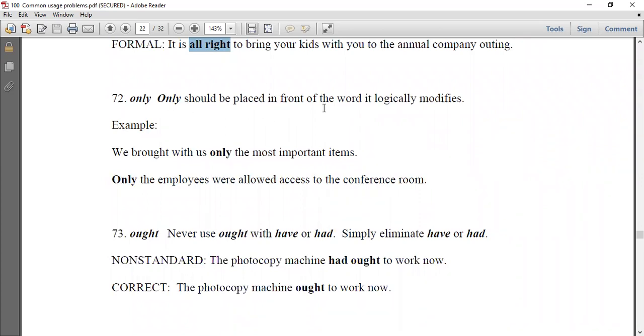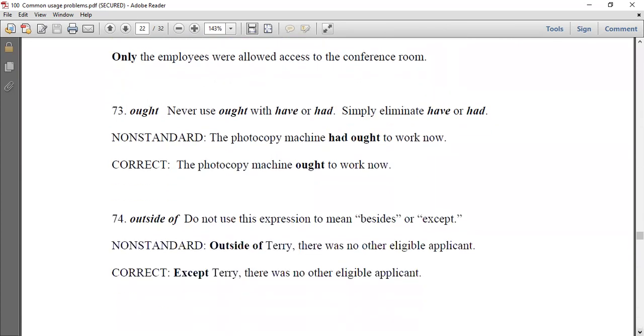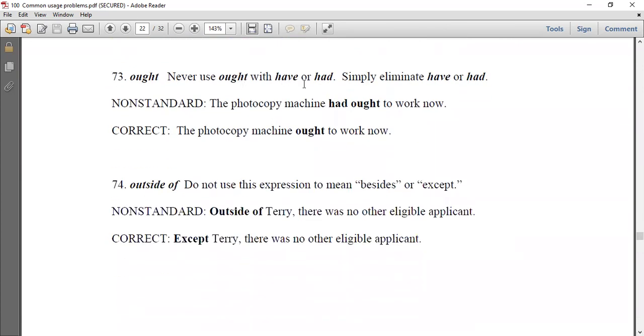Only should be placed in front of the word it logically modifies. We brought with us only the most important items. Only the employees were allowed access to the conference room. 73, ought: never use ought with have or had. I think nobody does this. Read the examples.